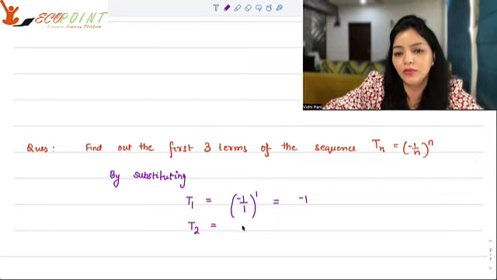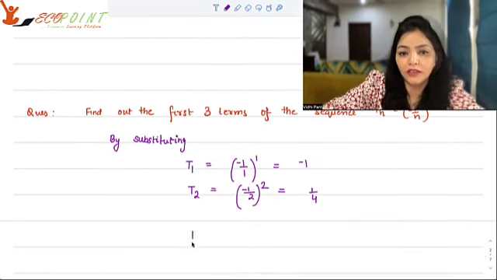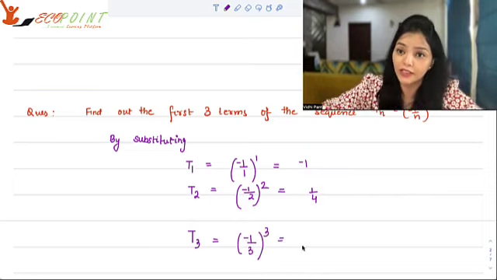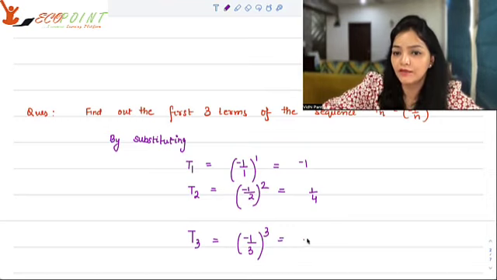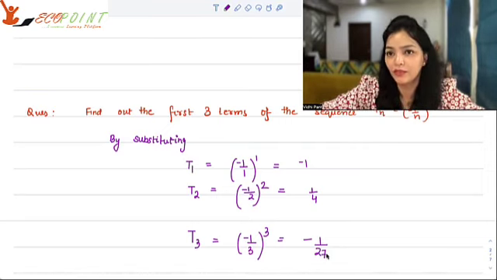T2 is equal to minus 1 upon 2 to the power 2. So that's going to give you minus half squared, which will be positive 1 by 4. The third term will be T3. n is 3. So that's going to be minus 1 upon 3 to the power 3. Since it's a cube, negative will give you negative. So minus 1 upon 27. And that's how you can find out every next term. That's what a sequence is all about.